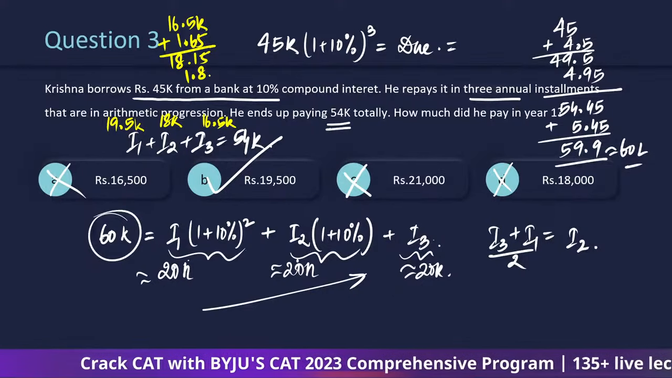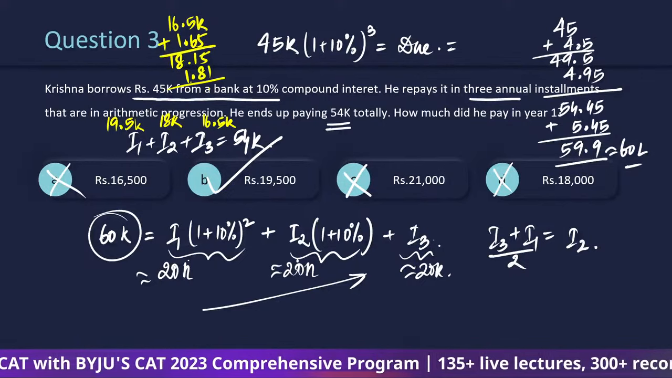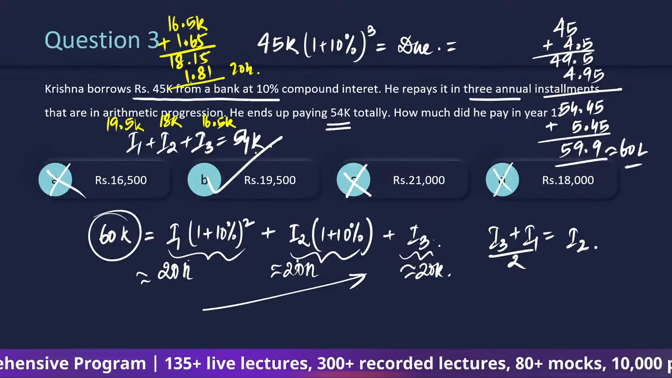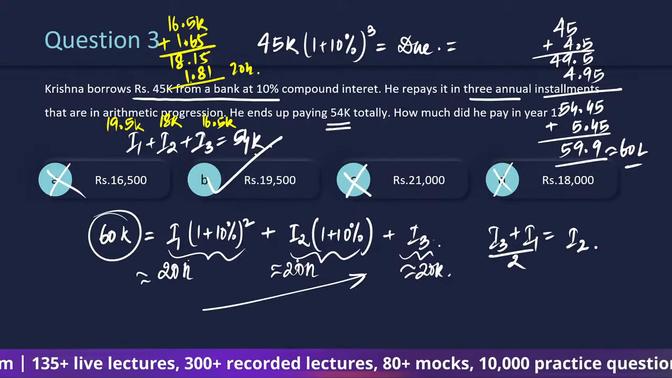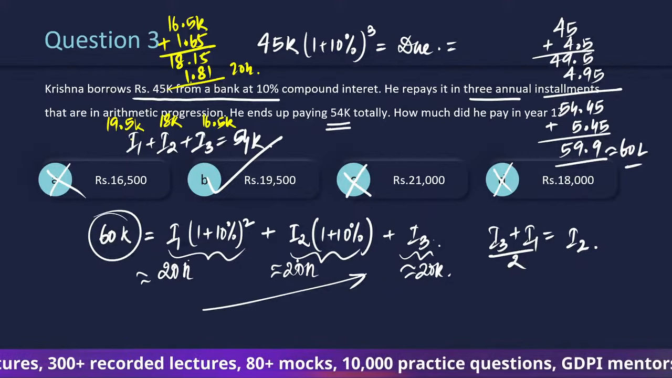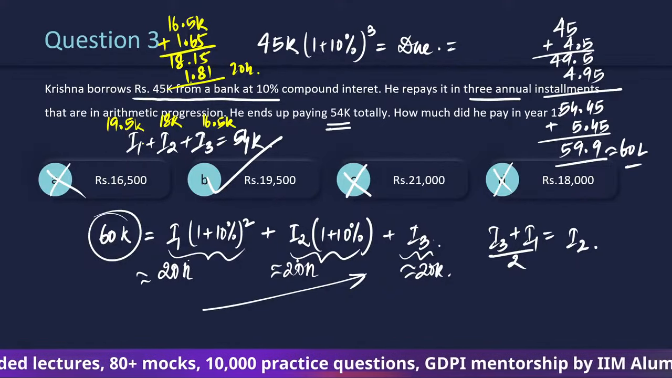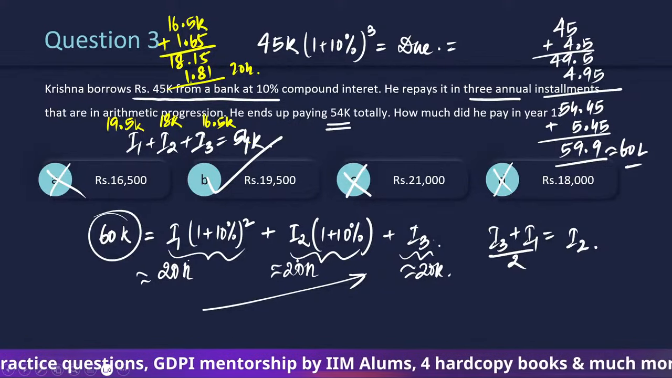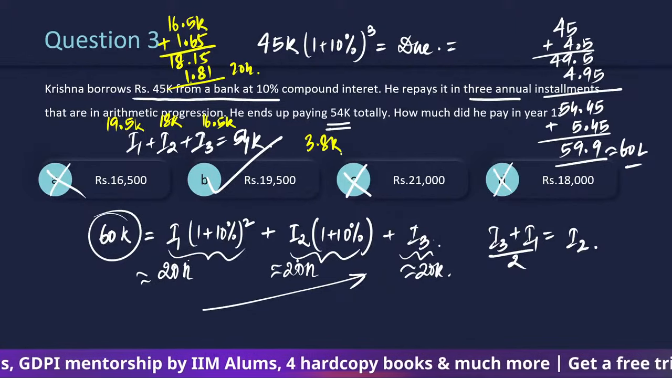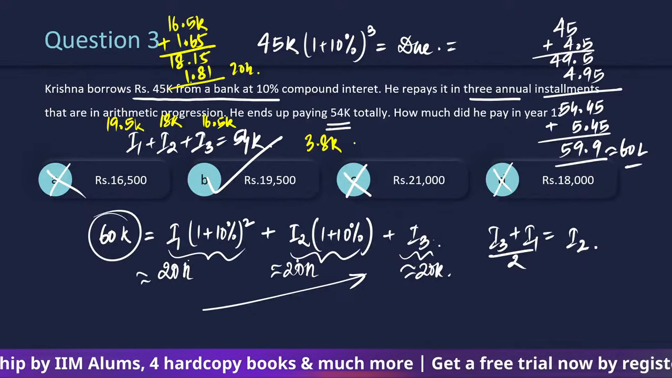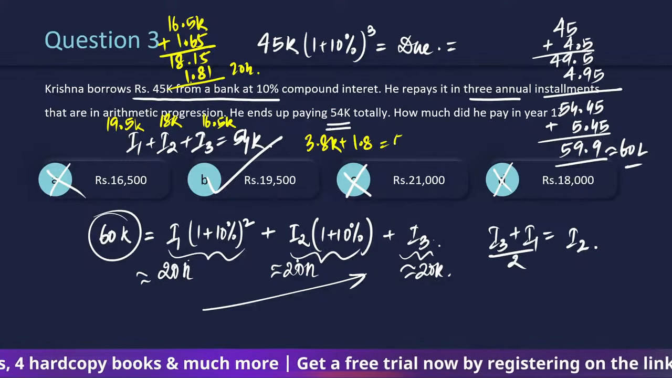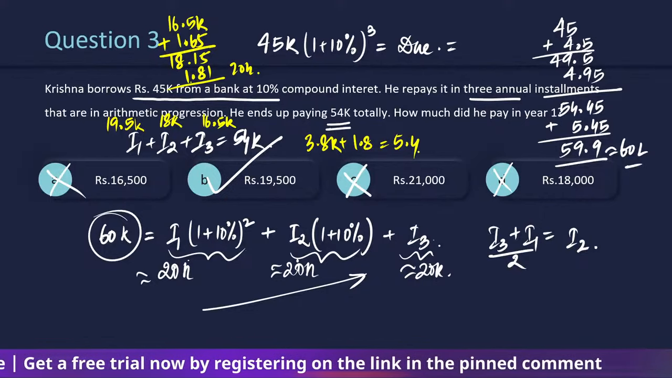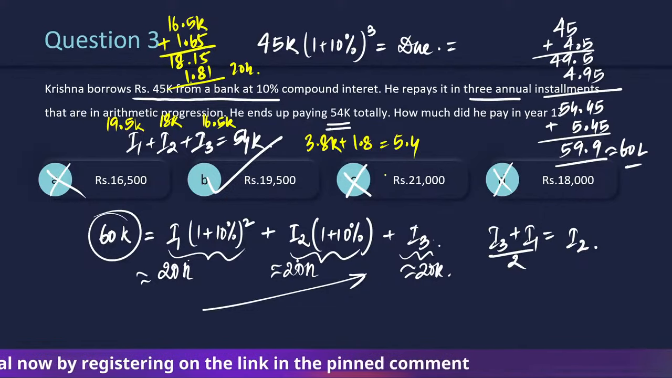18.15. Then you will have 1.81. 19, this becomes 20. And if we add this, these are 54. 1.95, so 3.8. I2 is 1.8 of 18, so 5.4. 54 plus 5.4 is 59.4. Actually it has become a decreasing AP, right?